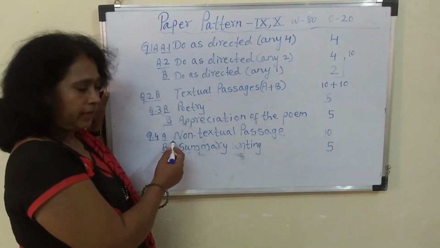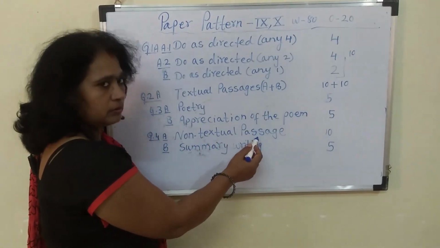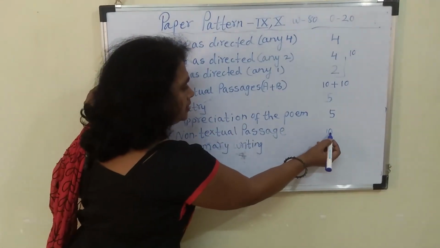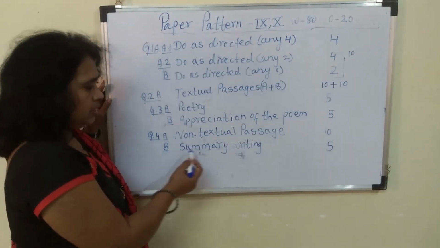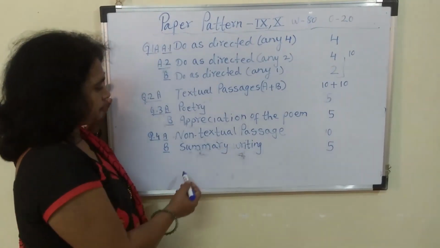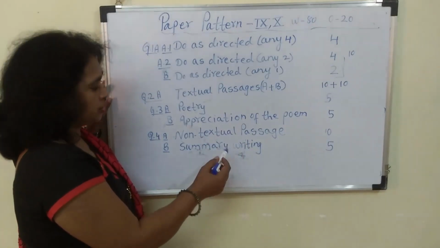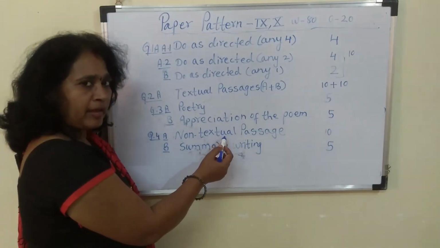Question 4A, non-textual passage. This is not from the textbook and it carries 10 marks. Next is B, summary writing. Summary writing is on the same passage, that is non-textual. It is in 3 paragraphs.